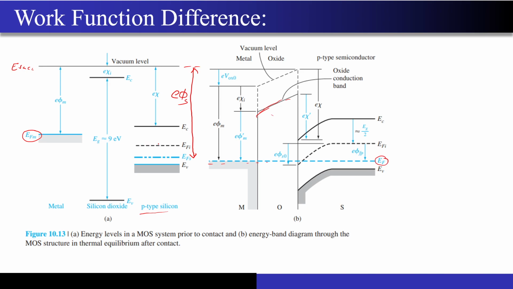So now what we have to do? You know how to draw the energy band diagrams, right? This Fermi level is present over here, and this Fermi level is present over here. If I consider this left side, then I have to pull it down, and if you consider this right side, then I have to pull it up so that the EF remains at a constant level.